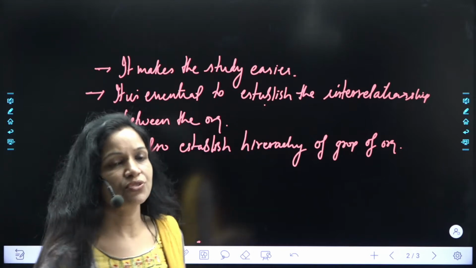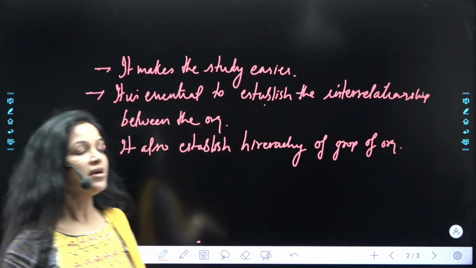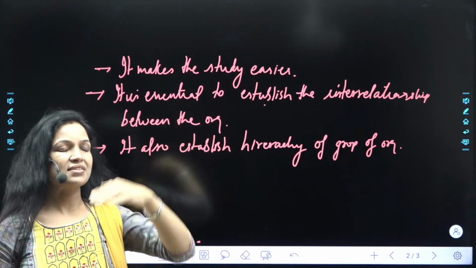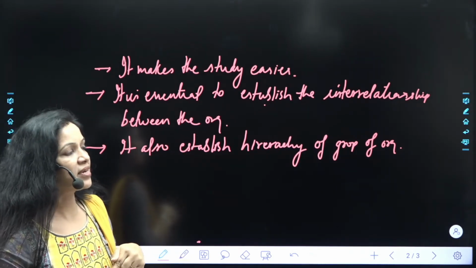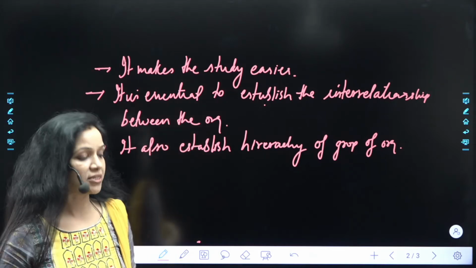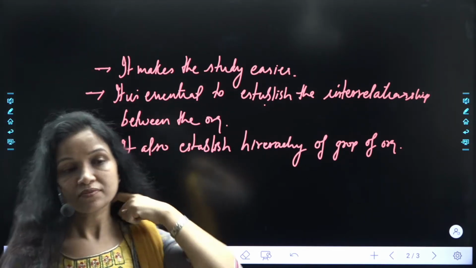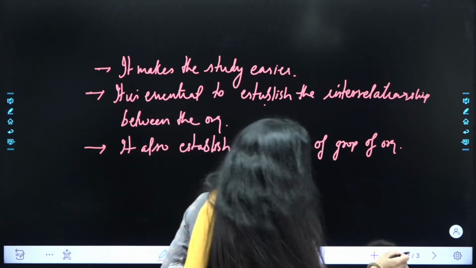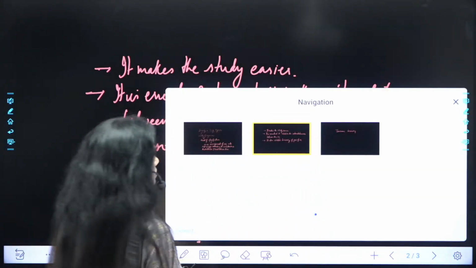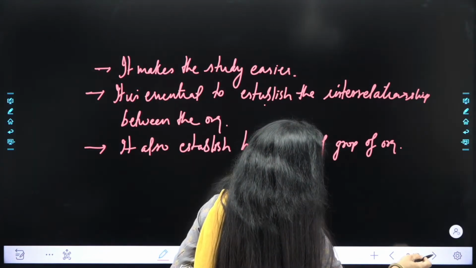Classification is also important for establishing the hierarchy. That means कि कौन सा organism को हम कौन से phylum में रख सकते हैं. Hierarchy, we'll learn in a minute what is taxonomic hierarchy. Hierarchy means from top to bottom. Right, beta? Okay, ma'am. Thank you. Should we move on to next? Yes, ma'am. Just a minute.